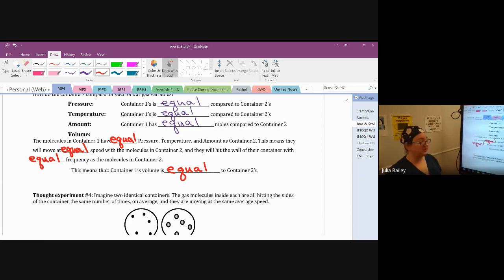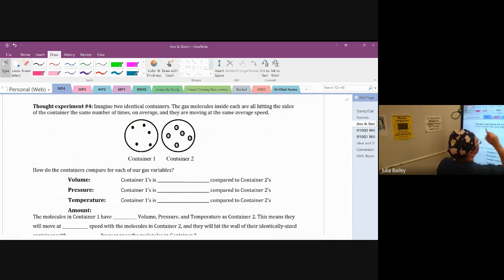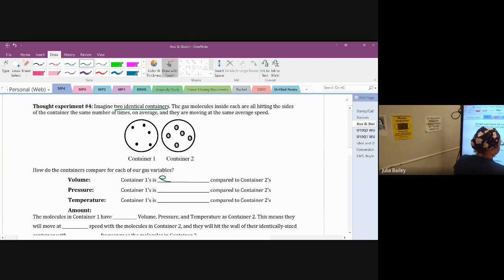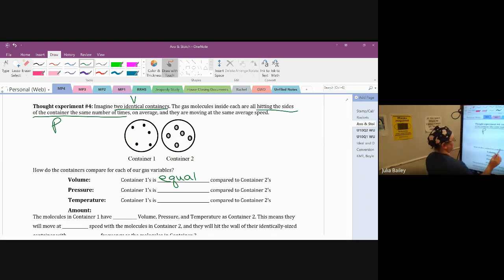Let's try thought experiment number 4. I'm sure by now nobody has figured out any sort of pattern or anything. There's definitely nothing to see here. We're going to imagine 2 identical containers. That tells me that their volumes are going to be equal. The gas molecules inside are all hitting the sides of the container the same amount of times on average. That tells me the pressures are going to be equal. And they are moving at the same average speed. That tells me the temperatures are going to be equal.